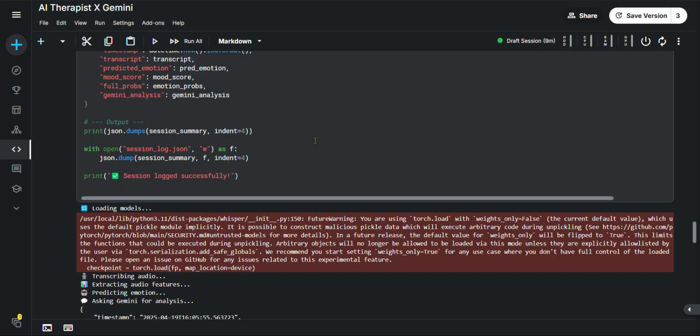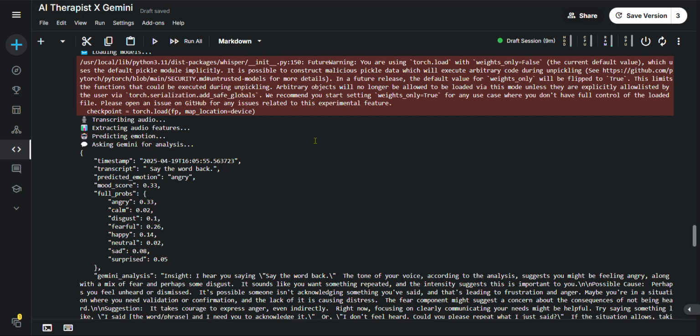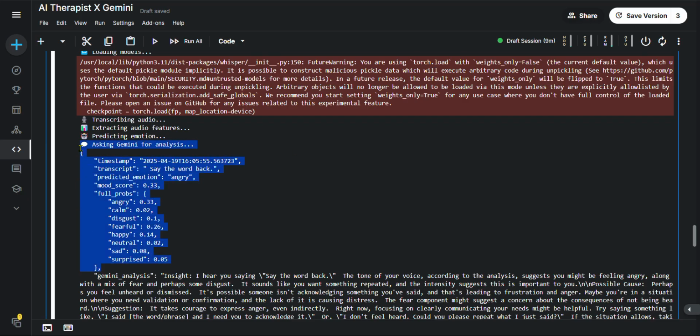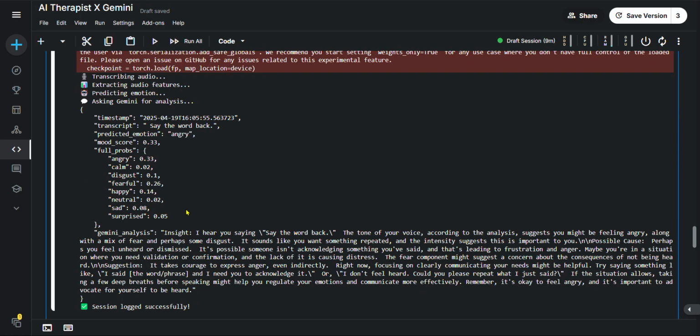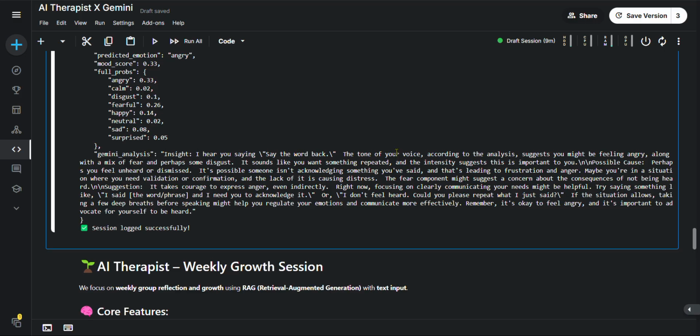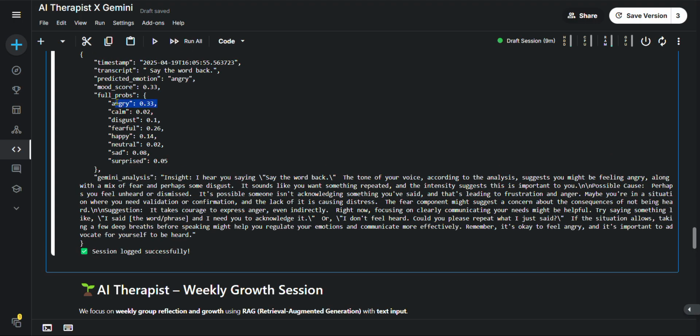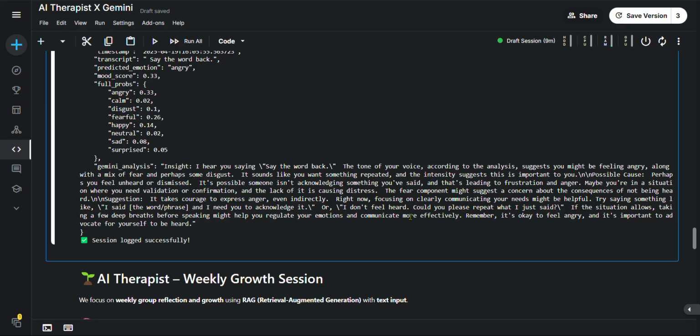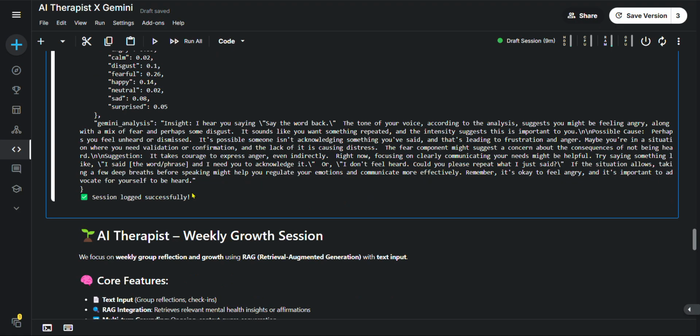Yeah, this successfully ran, and we can see here we got the JSON format logging this file. And we got the Gemini analysis. I hear you saying say the word back, that is in the tone of an angry one. So this is 33% angry, and it gives some suggestions, some possible things to do, and says focus on clearly communicating your needs, and some motivational words, and the session is logged.